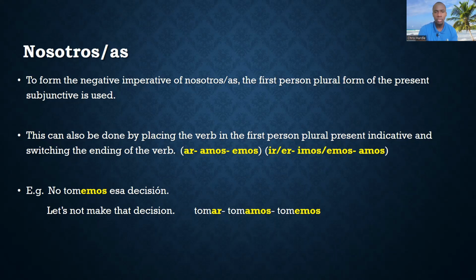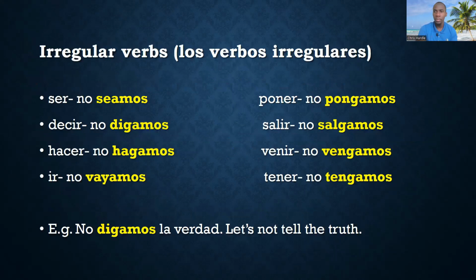That's right. That comes from the verb tomar. So we get tomamos, tomemos. Usual culprits: no seamos, no digamos, no hagamos, no vayamos, no pongamos, no salgamos, no vengamos, and no tengamos. Example: no digamos la verdad. Let's not tell the truth.